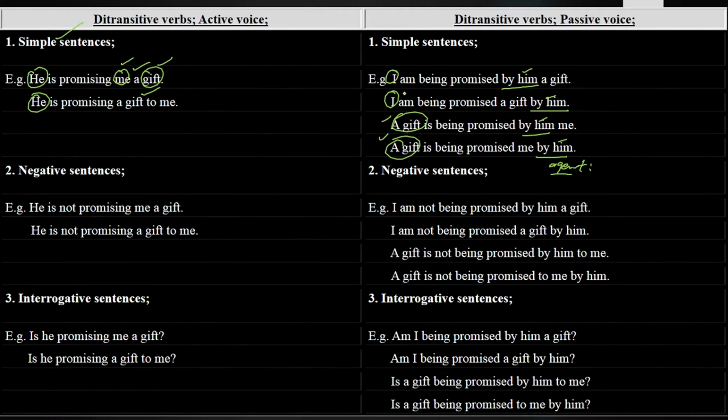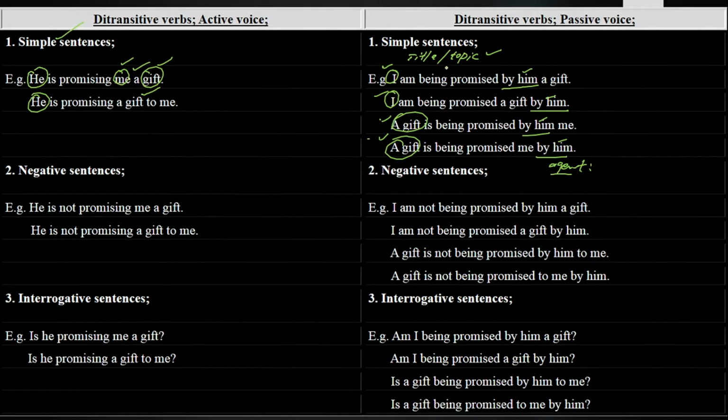So here, "I" or "a gift" will not be called the doer of an action subject, but it will be called the title or the topic subject. And what is the title or topic subject? A person, place or thing in a sentence which we are talking about. So over here we are talking about "I" in the first and second sentence, and "a gift" in the third and fourth sentence. They are not the doer of an action.